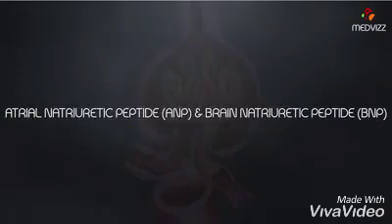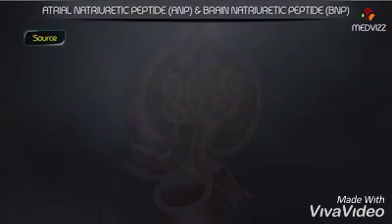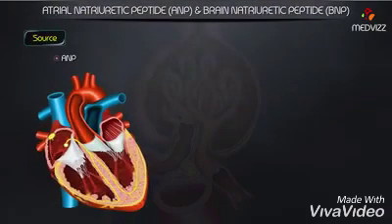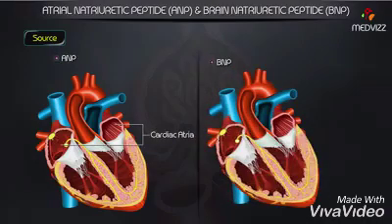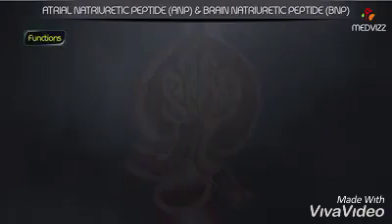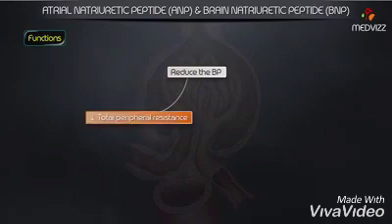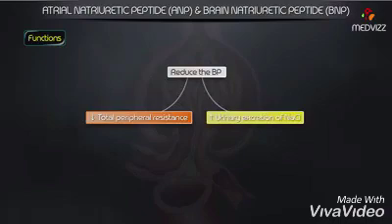Atrial natriuretic peptide and brain natriuretic peptide. Source: atrial natriuretic peptide is from the cardiac atria. Brain natriuretic peptide is from the cardiac ventricles. Functions: they reduce the blood pressure by decreasing the total peripheral resistance and increase the urinary excretion of sodium chloride.